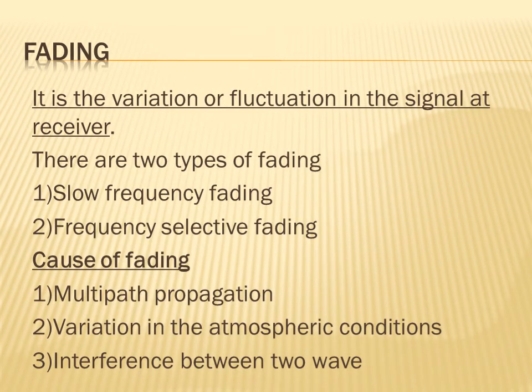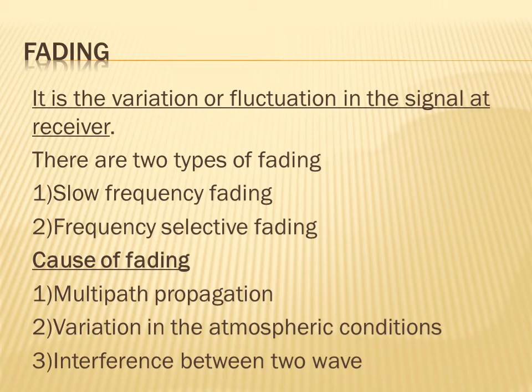Next one, it is fading. Again, it is an important definition. What is fading? Fading is the variation or fluctuation in the signal at the receiver. There are two types of fading.